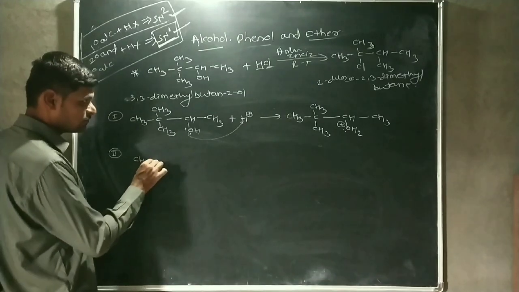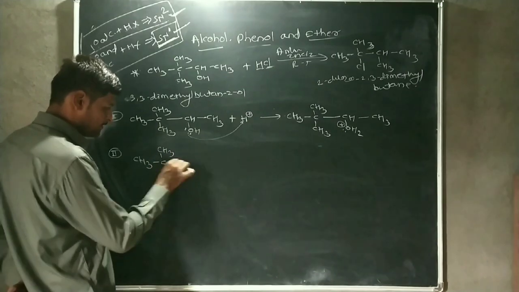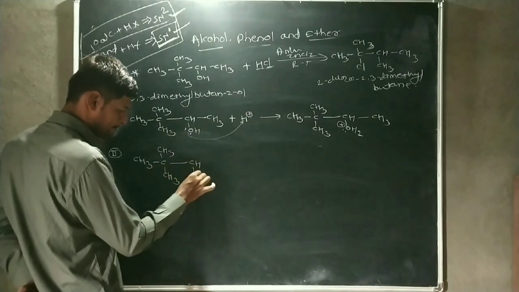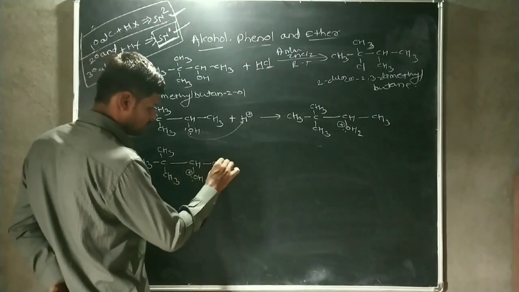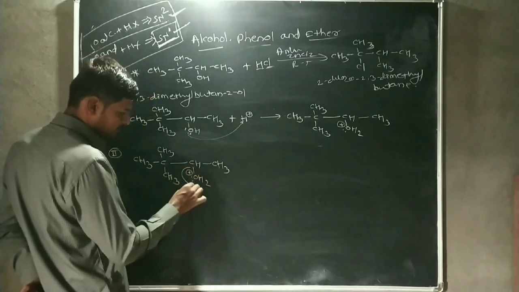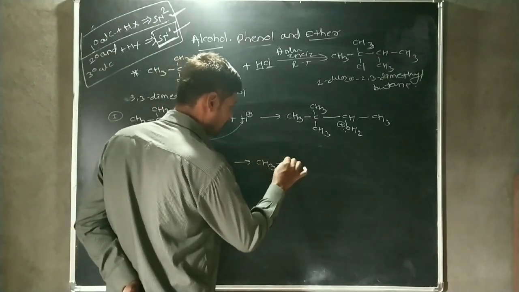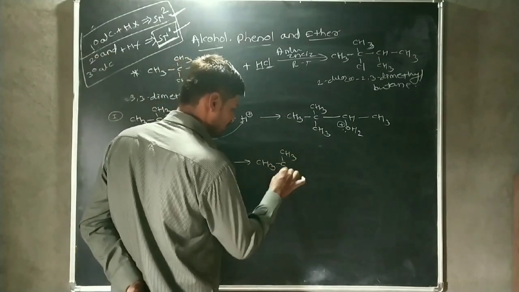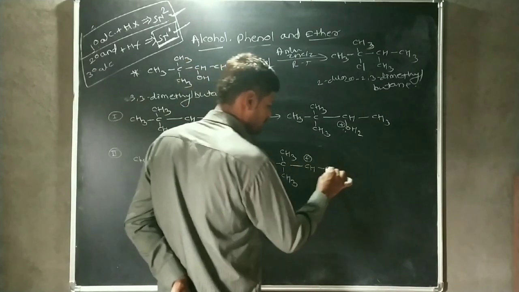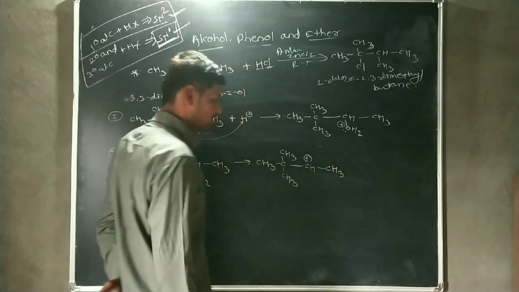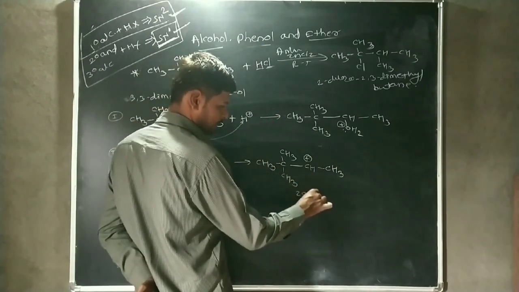Then in this protonated alcohol, oxygen shows the positive charge, having one lone pair. By elimination of this water molecule, there is a formation of secondary carbocation. There is a formation of secondary carbocation. This is a secondary carbocation.